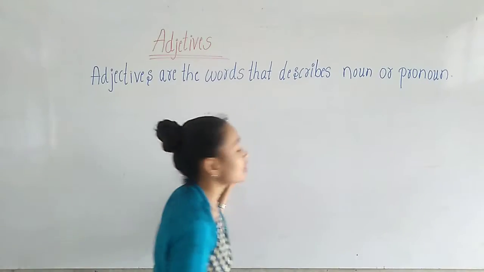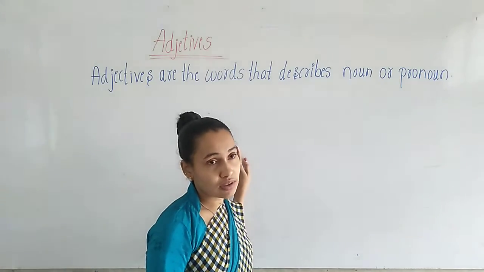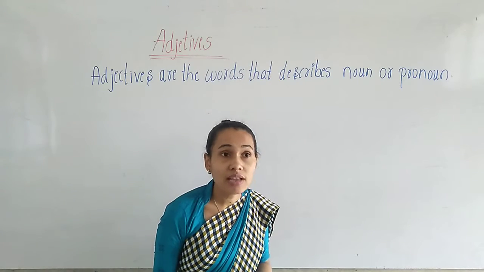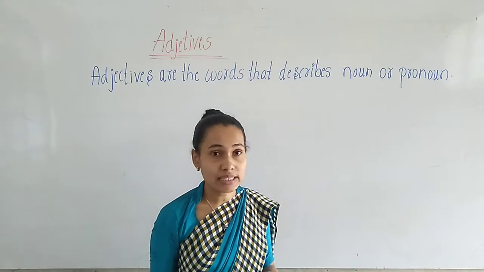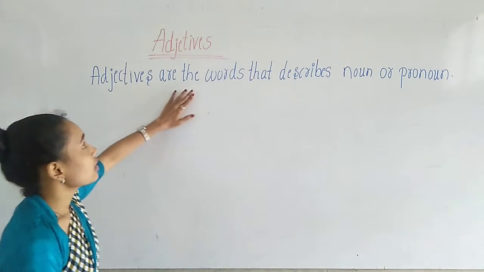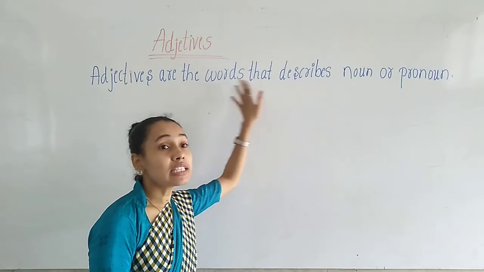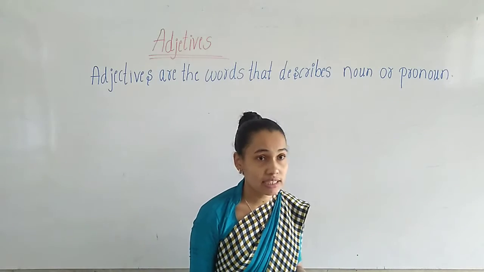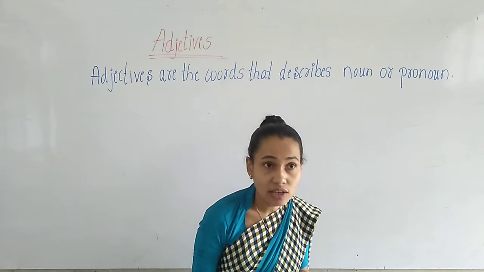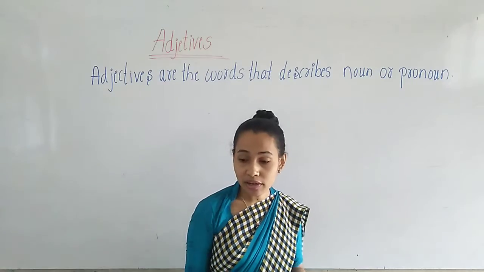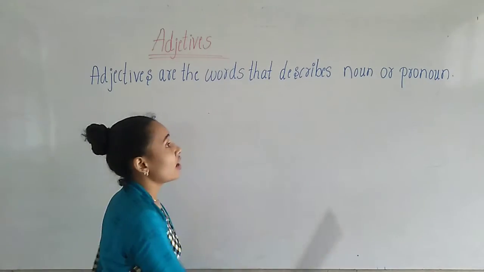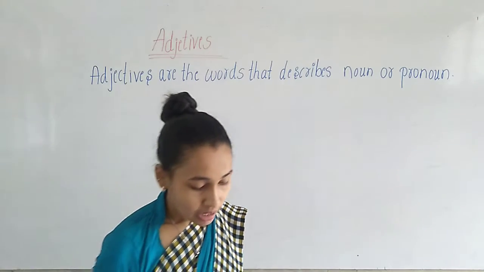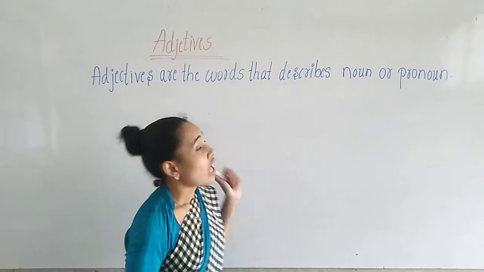Yes, adjectives are the describing words which describe a noun or pronoun, the name of the animals, person, place and things. These adjectives are nothing but describing words which describe the shape, the color, the size, the quantity, the quality of the noun. Now let us study the kinds of adjectives.